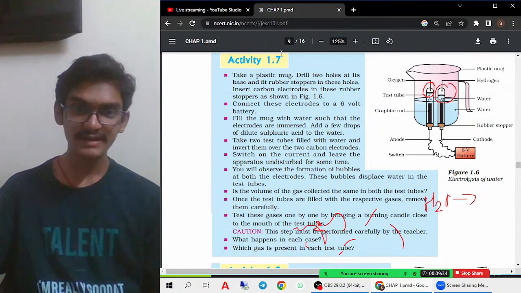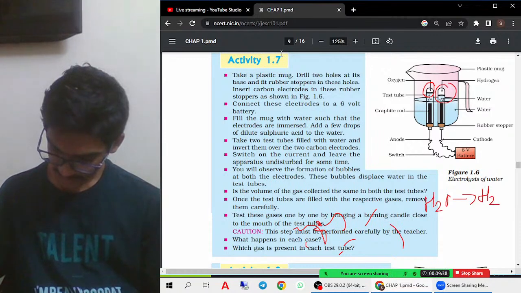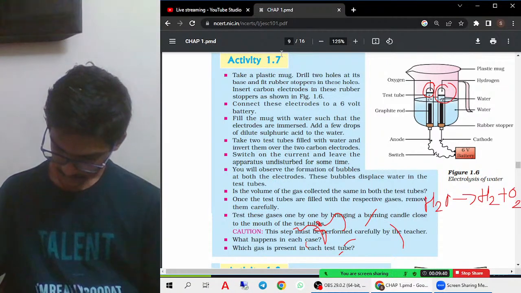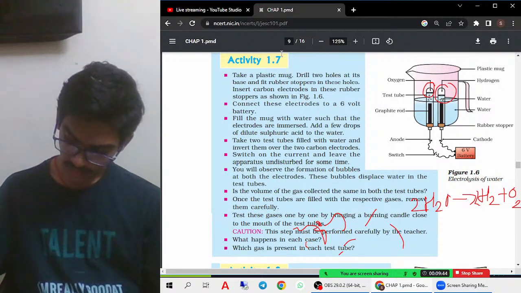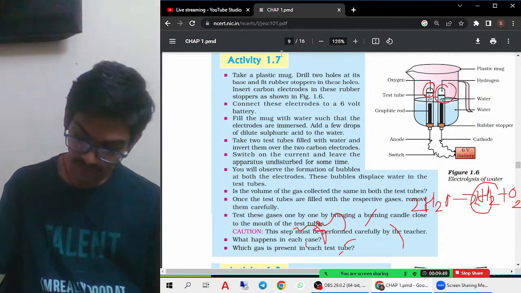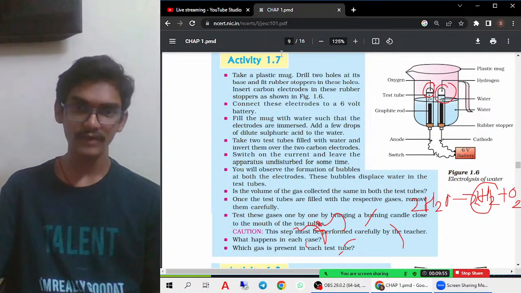Right. H2O, when electricity is passed, it gives hydrogen gas and oxygen gas. So when we are getting hydrogen gas, we are getting oxygen gas also. A question can be asked: which gas is double that of the other? Hydrogen gas is double that of the oxygen gas.